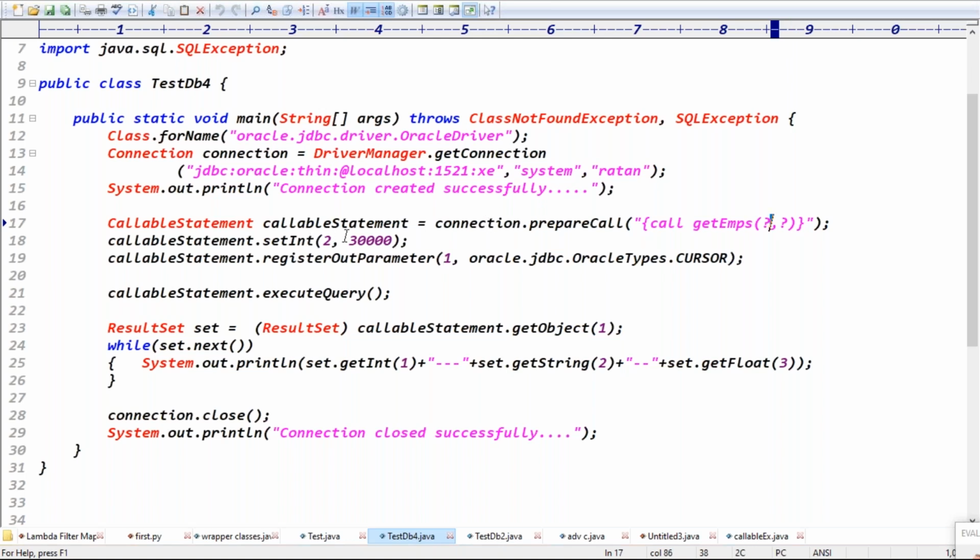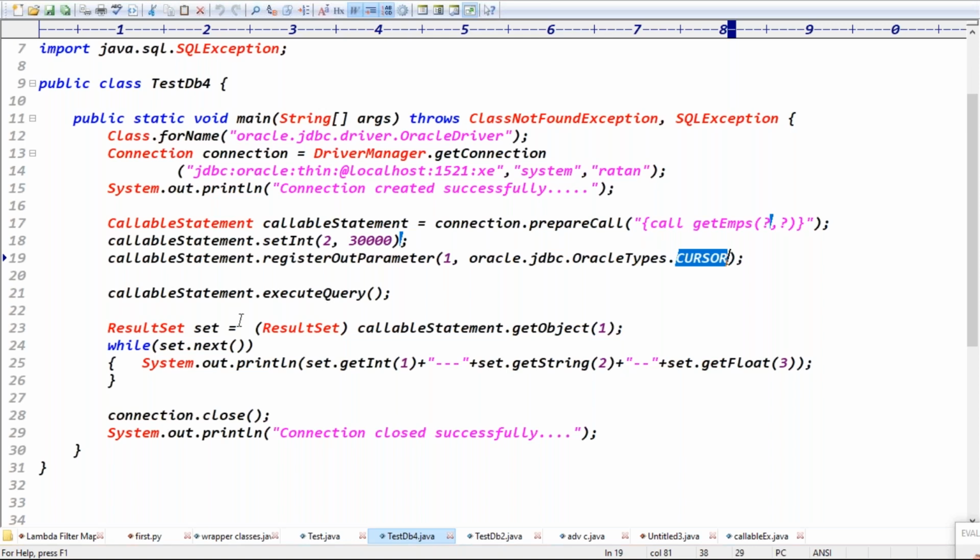One argument is input, guys. I'm setting 30,000. For the second argument, I'm registering the output parameter. While registering the output parameter, are you reading one record or multiple records? If multiple records, the Oracle type is what? Cursor, right? Oracle dot jdbc dot oracle types dot cursor. This is the code. Then we execute. Basically, in the procedure, we are writing the select query.